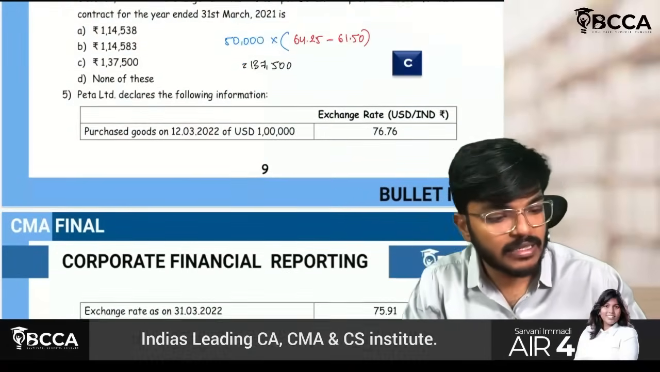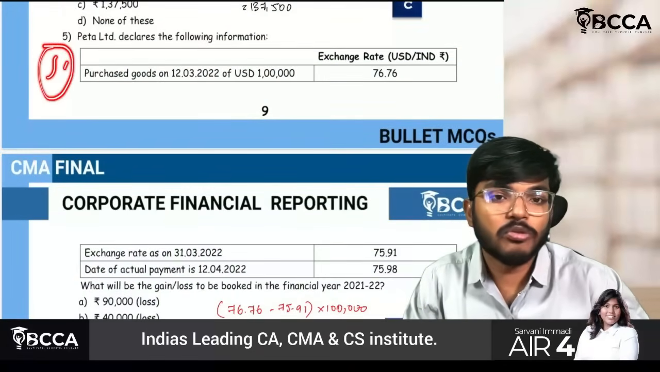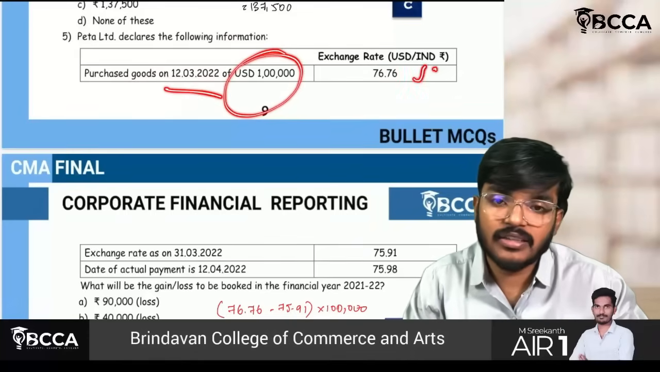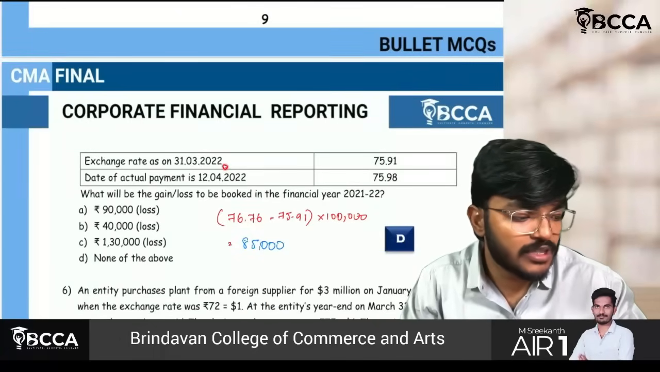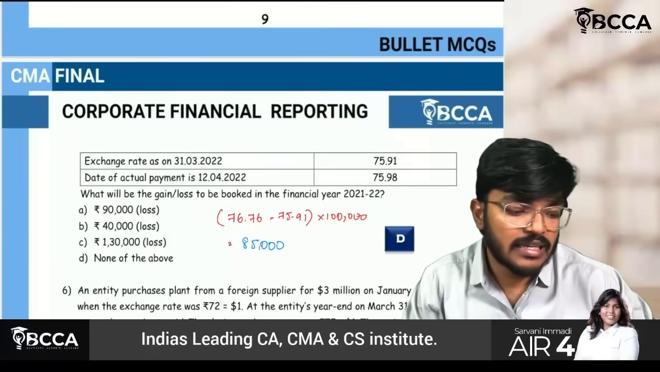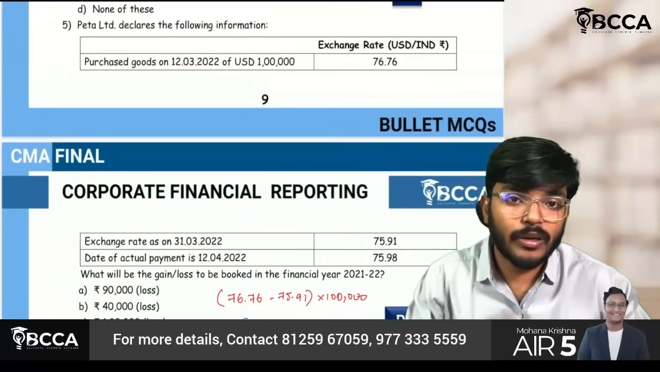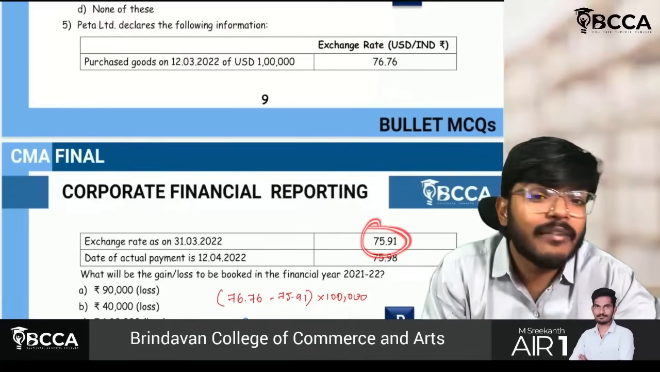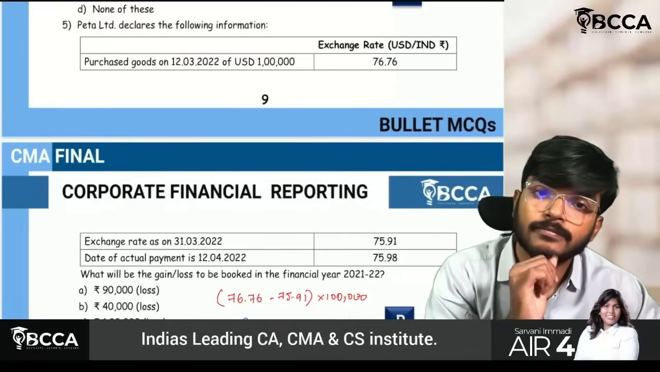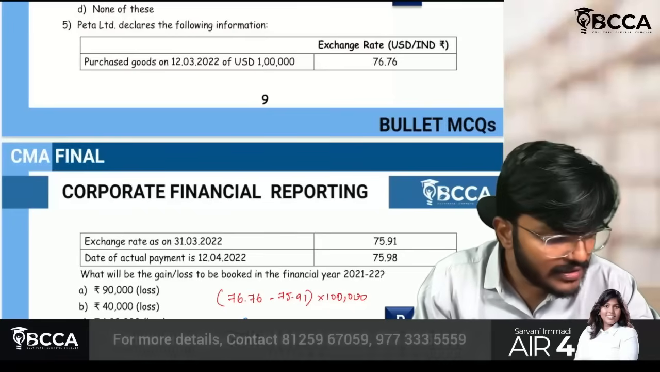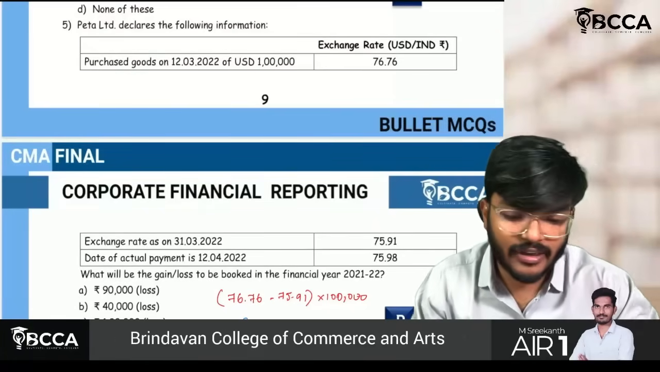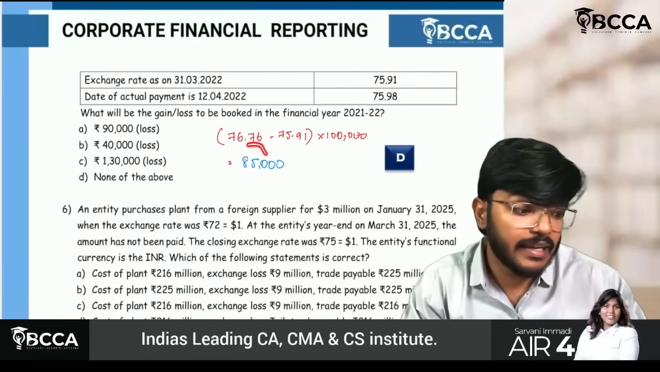Just take this part, guys. Payta Limited declares the following. Same to same question they will ask. This is the goods value 1,76,676, but exchange rate on 31st March is 75.91. Sir, do I get loss or gain? Earlier you had to pay 76.76, but now you have to only pay 75.91, which means you got gain. Sir, how much gain? 76.76 minus 75.91 into 1 lakh. If I calculate, I got 85,000 gain.